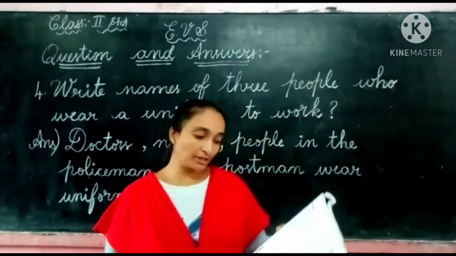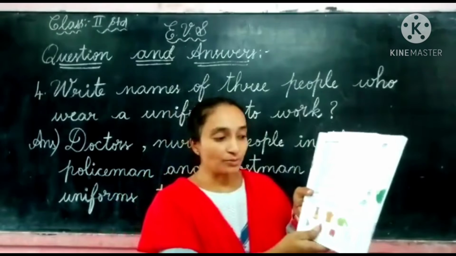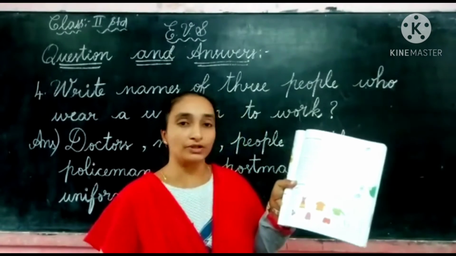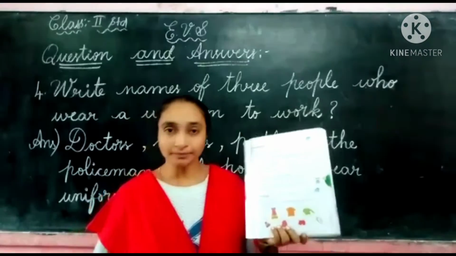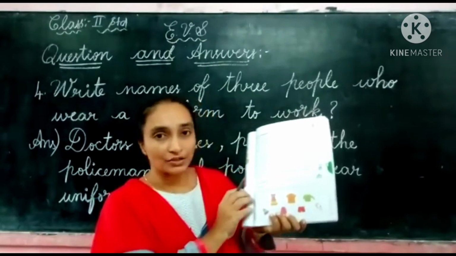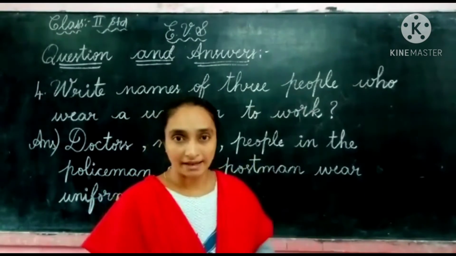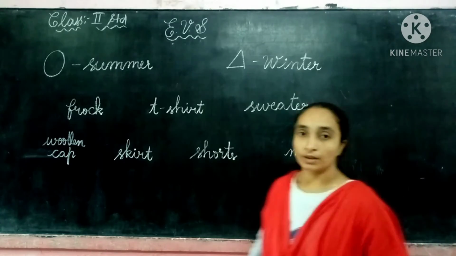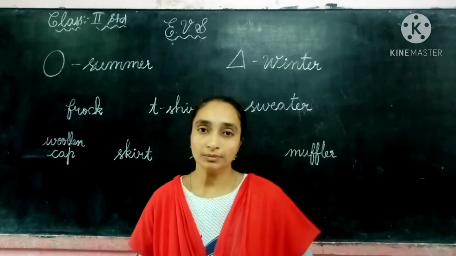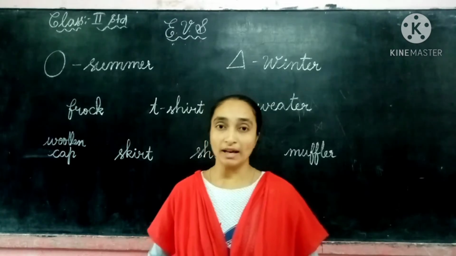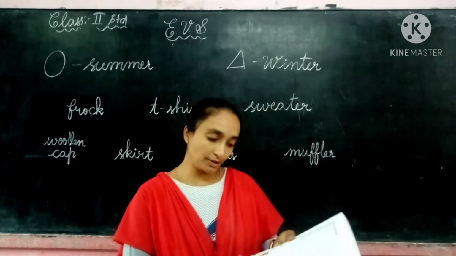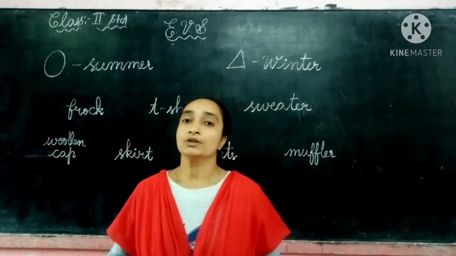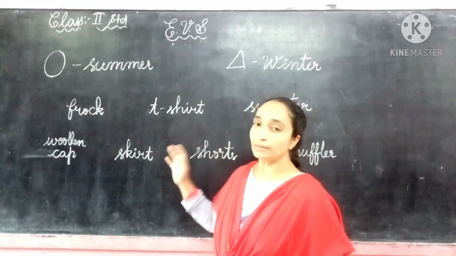So here we have completed, children, and on the same page, we have an activity. Some dresses are there, children, here. Let us see this activity. So children, here we have a project, that is a small activity. On page number 175, here we have an activity. So the activity is like this, children.